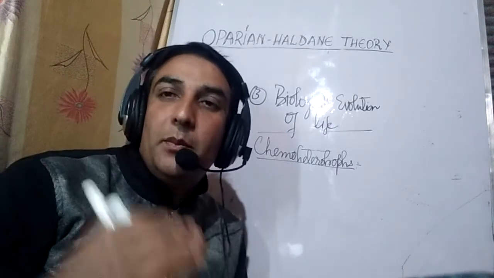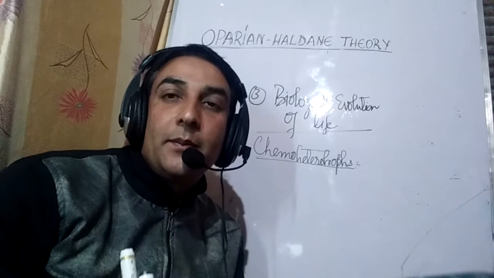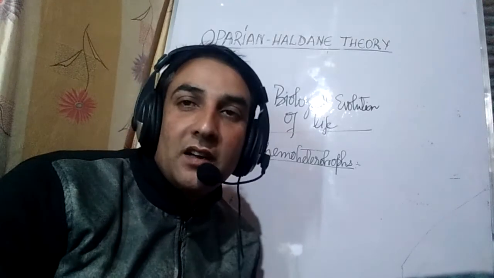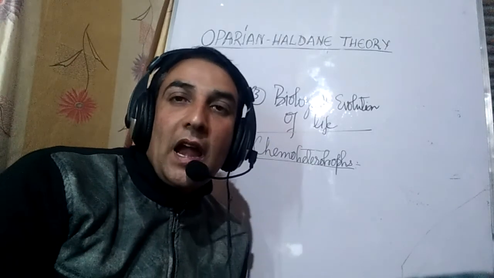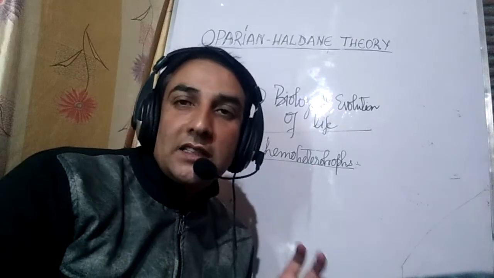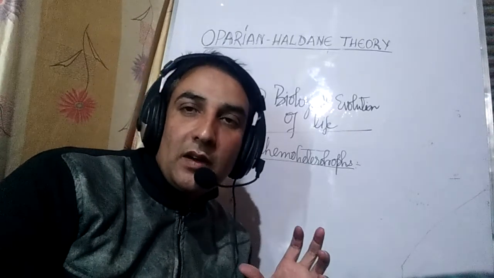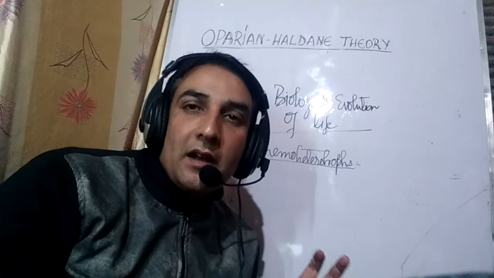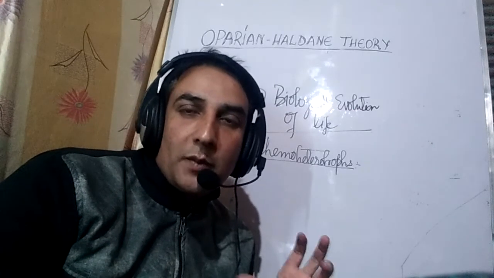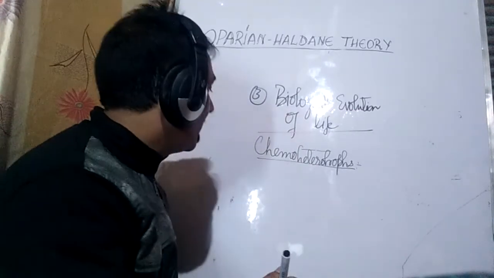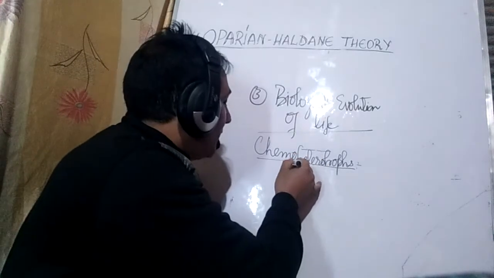But once the temperature began to decline, the molecular aggregates were formed at a slow speed, and due to their continuous consumption by the chemoheterotrophs, there was a considerable decrease in the number of organic molecules present in the primitive broth. After that, chemoautotrophs began to develop.